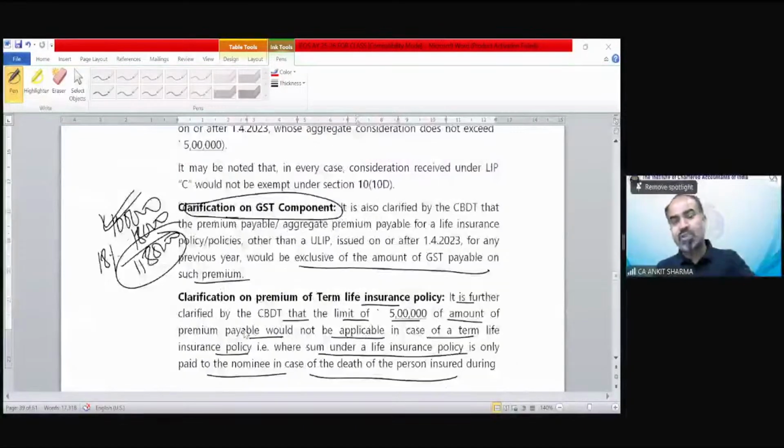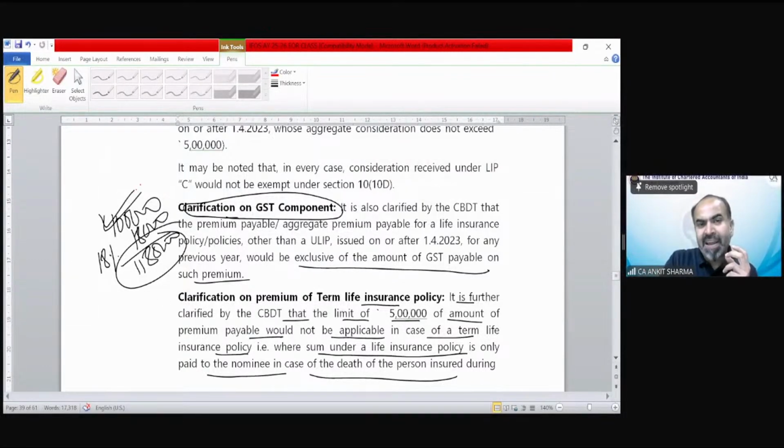Now, clarification on the GST component. The question arises: for the purpose of calculating the amount of premium, should we consider only the premium amount, or should GST also be part of that amount? The clarification says we will exclude the GST for the purpose of premium calculation. We will only consider the premium amount.